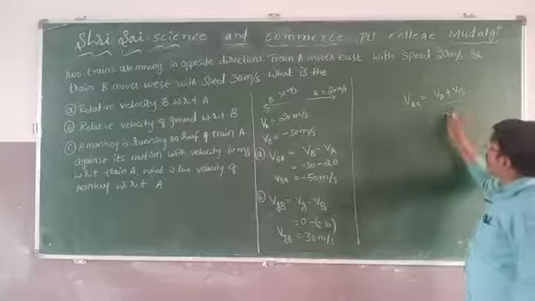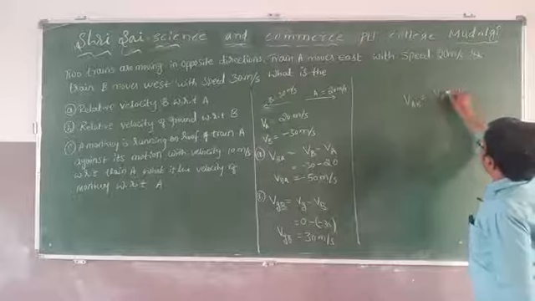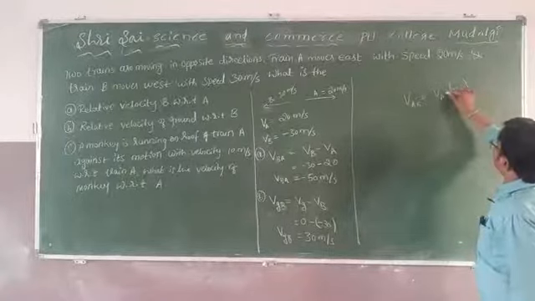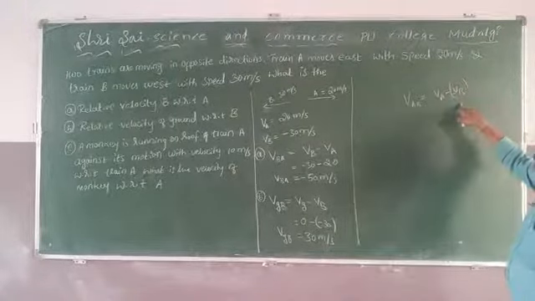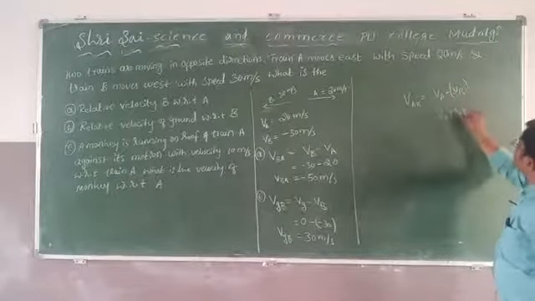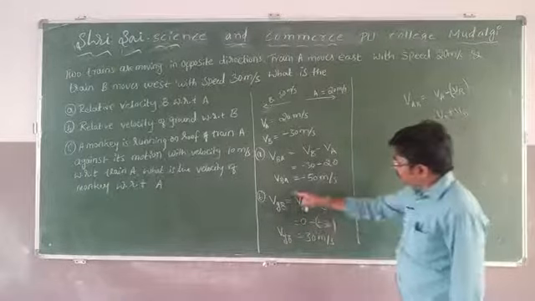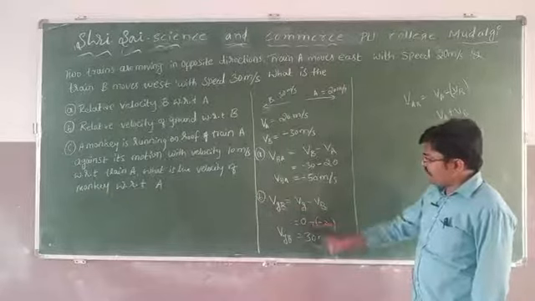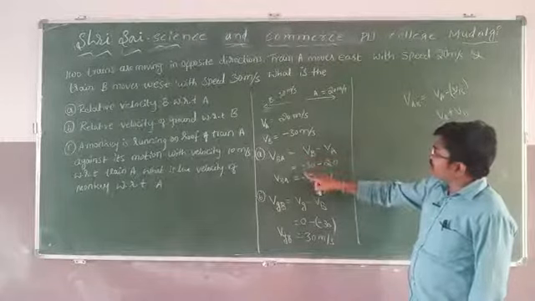How did I get this VA plus VB? Actually it is a minus only, VA minus VB, but VB is in the negative direction. Therefore VA minus into minus gives plus VB. I am using the same here: VG minus VB is the general formula, but VB is minus, therefore plus. Here also VB minus VA generally, but VA is positive, therefore I use minus here.